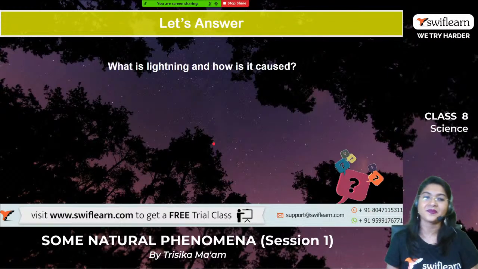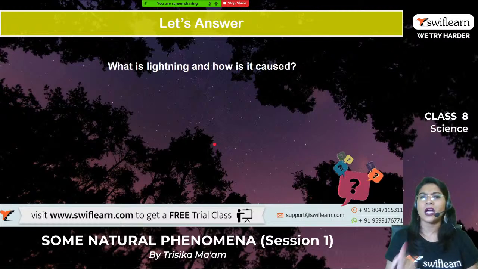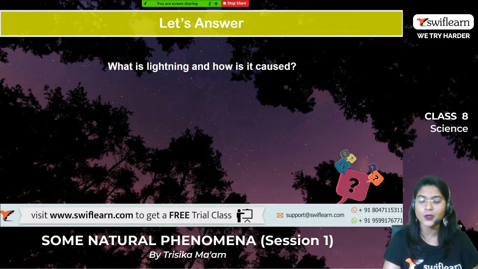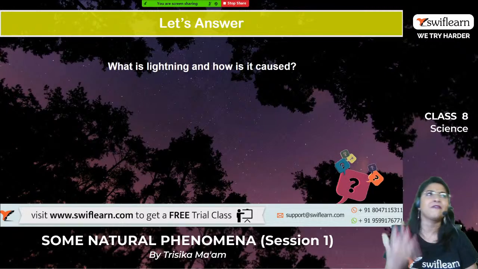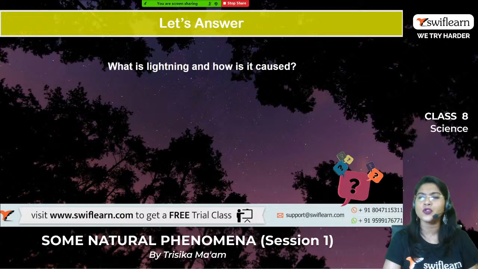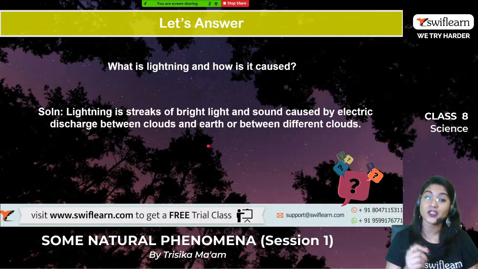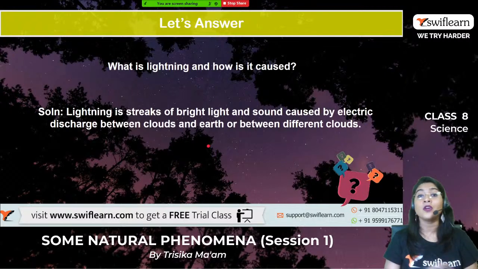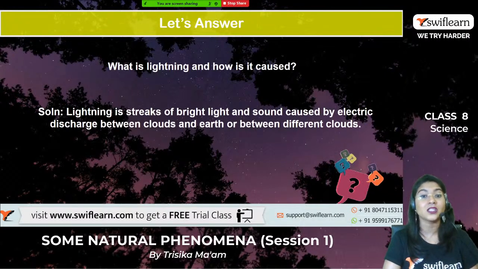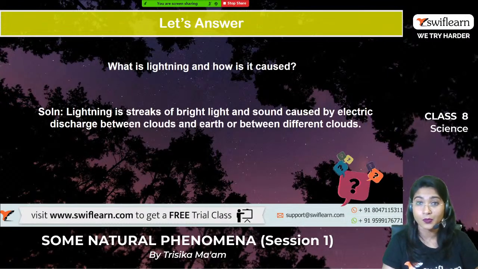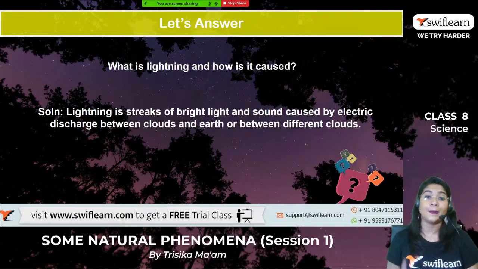If you were asked any question like what is lightning and how it is caused, for 1 mark or 2 marks, what will you answer in short? Lightning is the streak of bright light and sound which is caused by electric discharge between clouds, as well as between the cloud and the ground also. Right? So this is all about lightning.